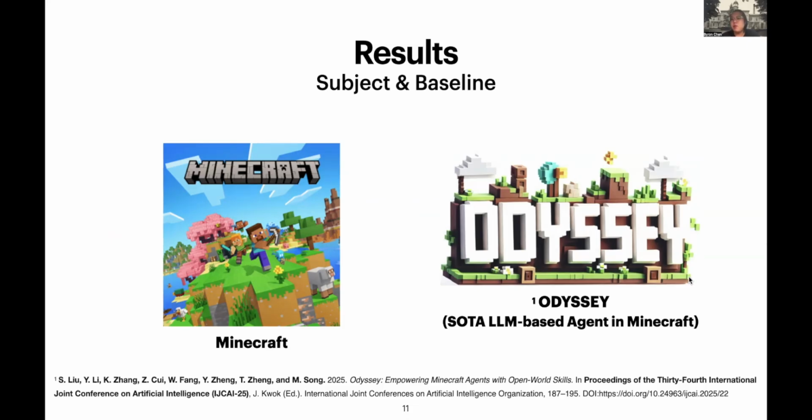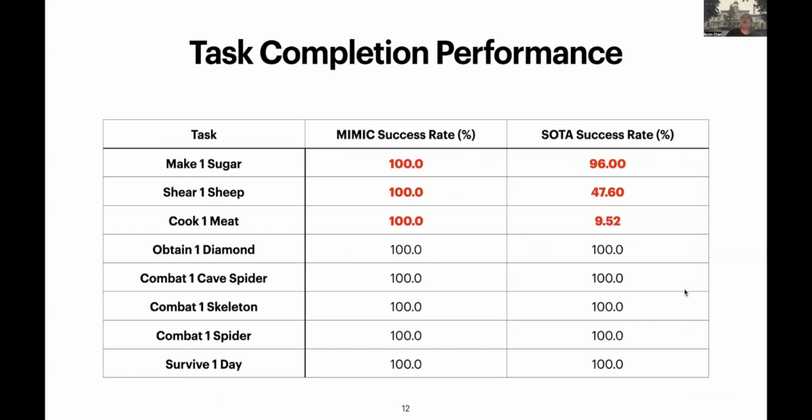It's called Outside, a sort of LLM-based agent in Minecraft. To compare the performance with Mimic, we show the task completion performance by giving 8 different tasks to both of the agents, and both of the agents get the same time budget. And we found that Mimic achieves a 100% success rate for all of the tasks, where the SOTA 2 failed in 3 of the tasks, and 2 of them actually have a much lower success rate, which is under 50%.